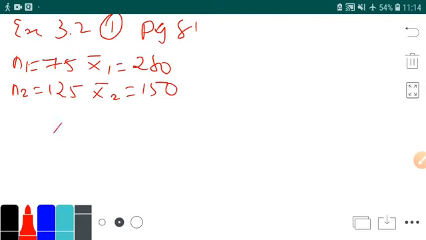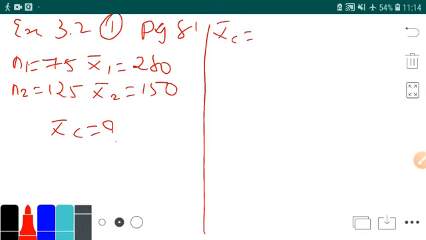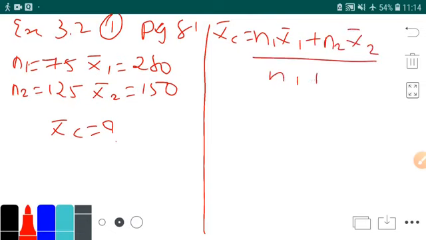That means you have to find x bar c. How will you find it? x bar c is equal to n1 x bar 1 plus n2 x bar 2 upon n1 plus n2.